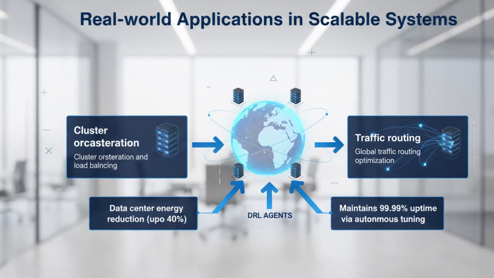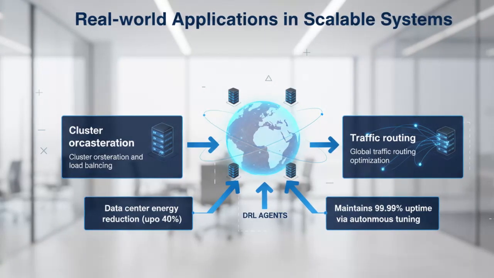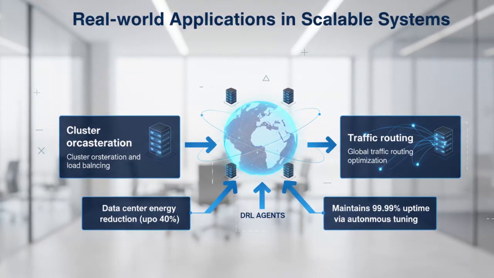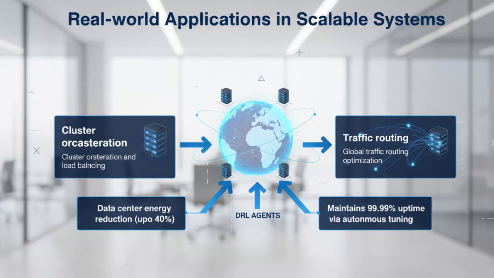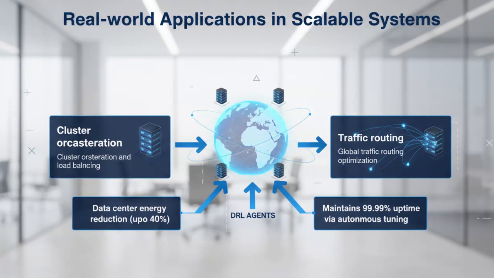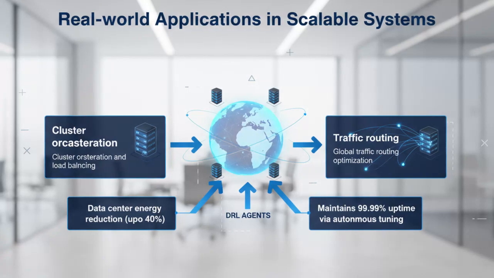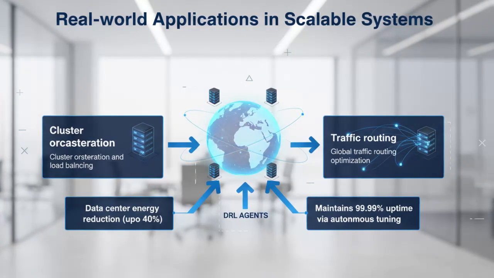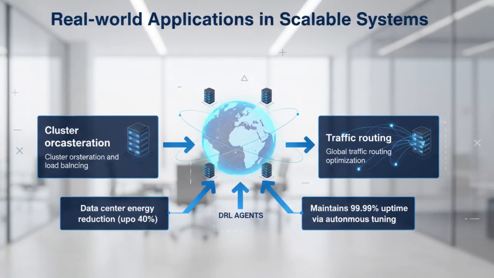Real-world DRL is being used to manage cluster orchestration, where it outperforms Kubernetes default schedulers by predicting future load. It is used in traffic routing to minimize global latency across CDNs and in energy management for data centers, reducing cooling costs by up to 40%. These aren't just theoretical. They are production systems where RL agents make millisecond-level decisions that impact 99.99% uptime.